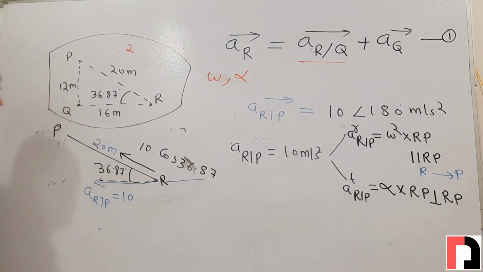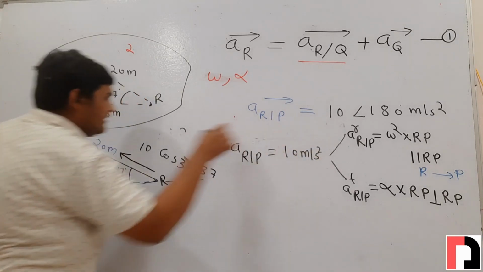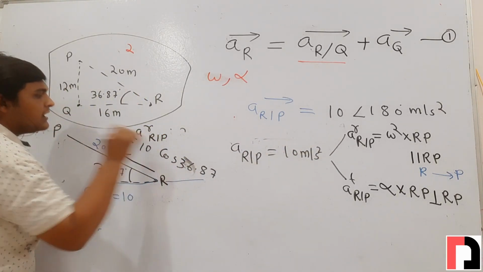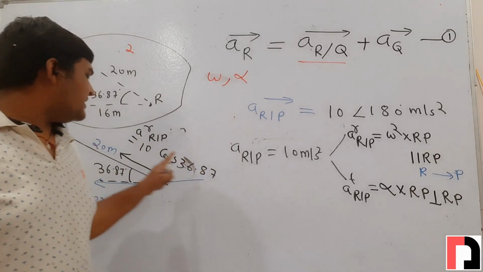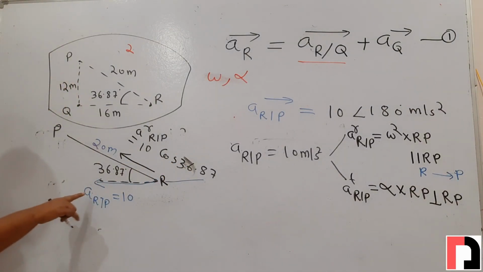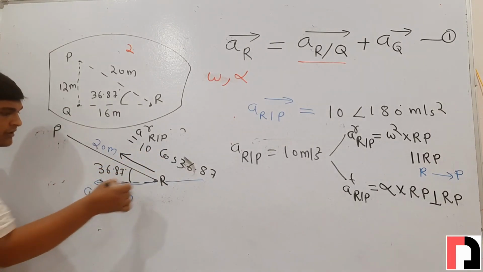Since it is the component along RP, it will be the radial acceleration of R with respect to P. So radial acceleration of R with respect to P is 10 cos 36.87.